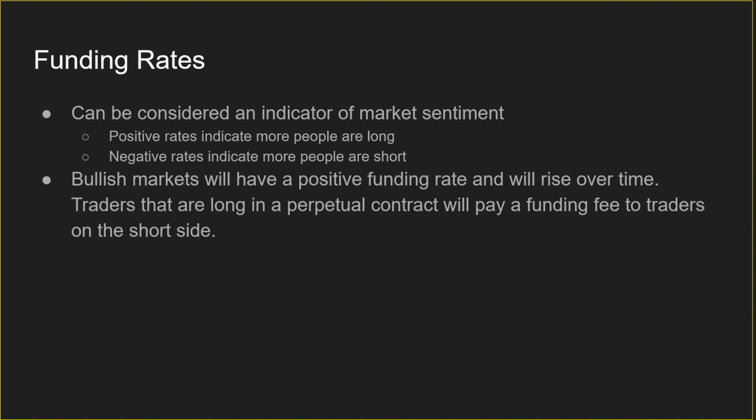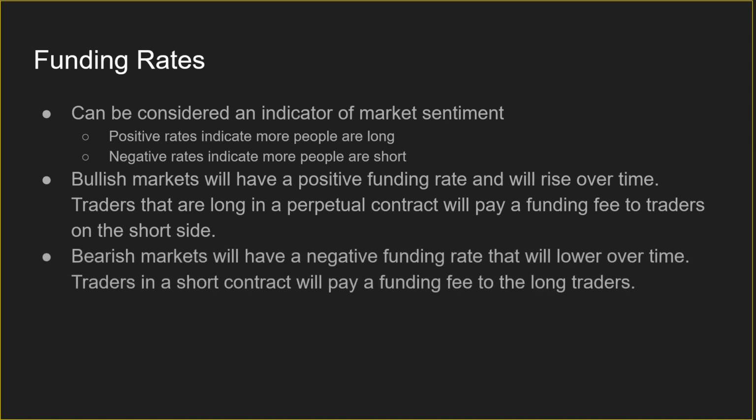As a result, bullish markets will have a positive funding rate and typically will rise over time. Traders that are long in a perpetual contract will pay a funding fee to traders on the short side. Bearish markets, on the other hand, will typically have negative funding rates that will lower over time. Traders in a short contract will pay a funding fee to the long traders.